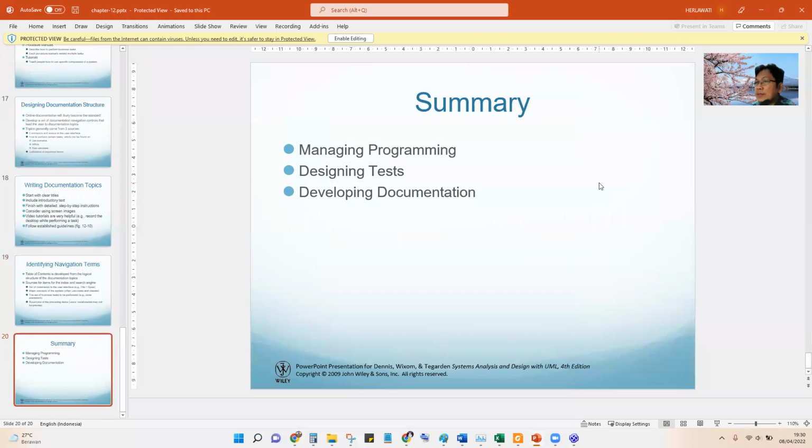Okay, this is the end of the slide. We have discussed managing programming, designing tests, and also documentation. Okay, I think that is enough for this session, and we start the